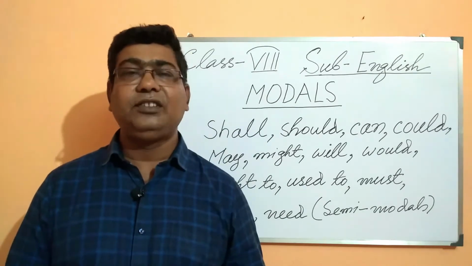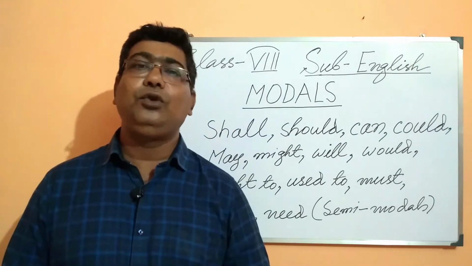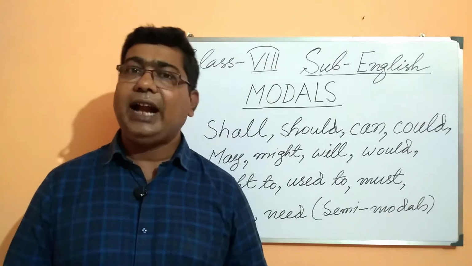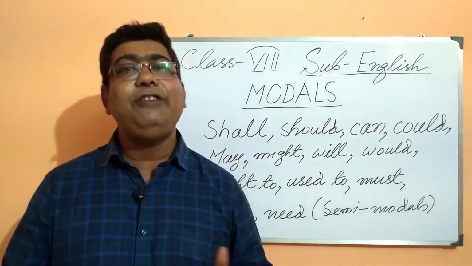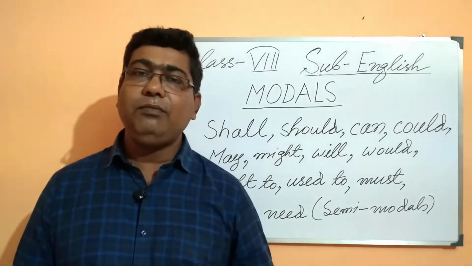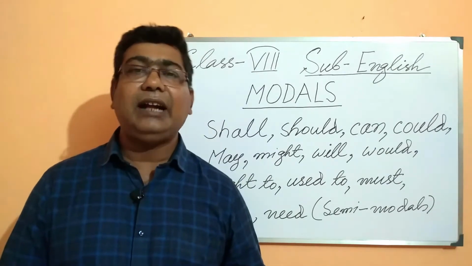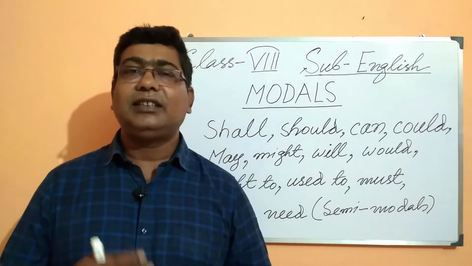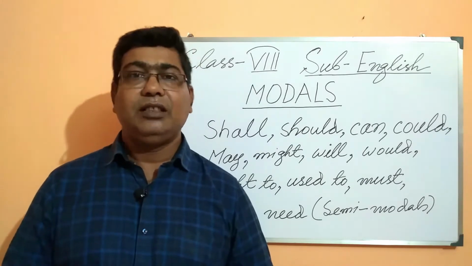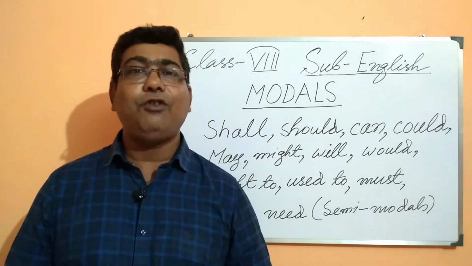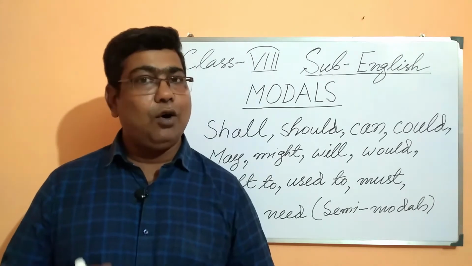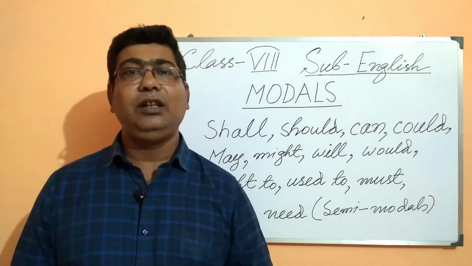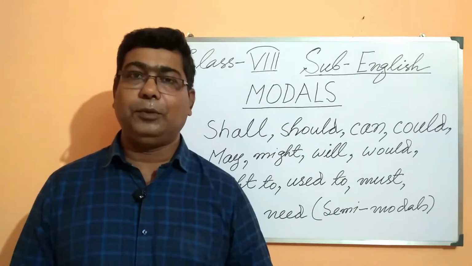Now these verbs can be classified into two kinds. Some verbs are called main verbs, and main verbs have three forms: the present form, the past form, and the past participle form. And we all know that there are thousands of main verbs. On the other hand, we have auxiliary verbs. Auxiliary verbs are limited in number. In total, we have 24 auxiliary verbs.